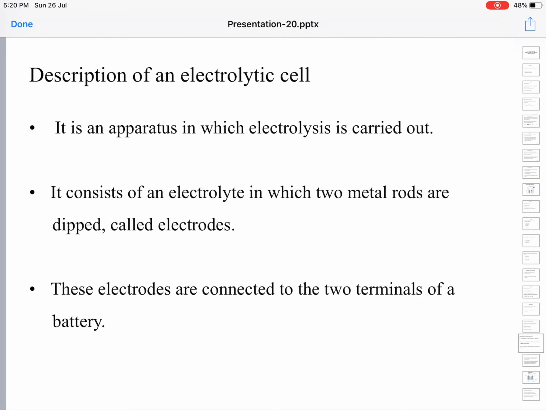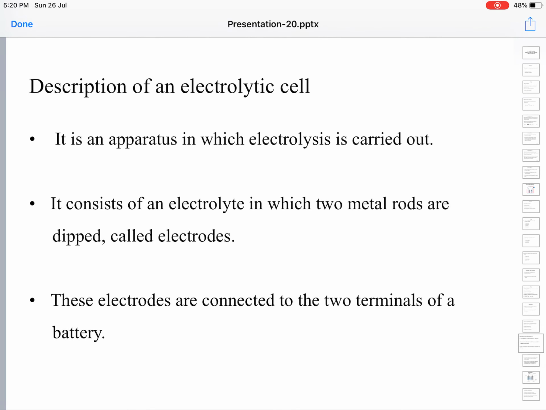Now, description of an electrolytic cell. An electrolytic cell is an apparatus in which electrolysis is carried out, quite obvious. Opposite to the electrolytic cell, in the latter part of your syllabus you will come across the galvanic cell, which is different.